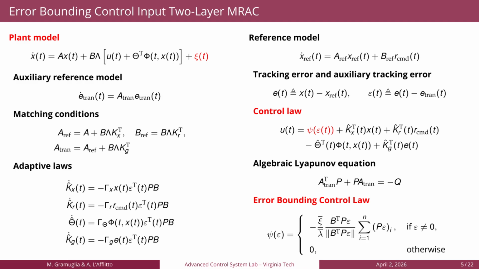Here we have the psi term that has the typical structure of a variable structure controller, and from here we can see that if we would stop here, this framework could have two issues, which are: 1. Chattering, because in the error-bounding control law there is a discontinuity around epsilon equal to 0. And then there's also the problem of the parameter drift of the adaptive gains.